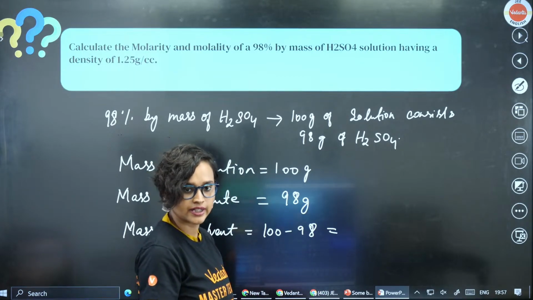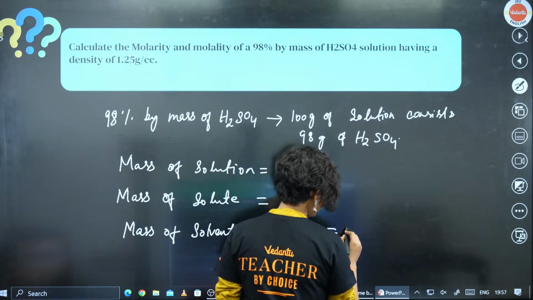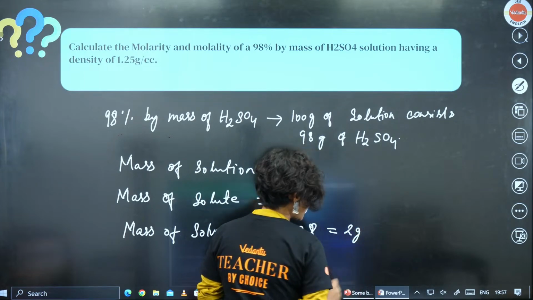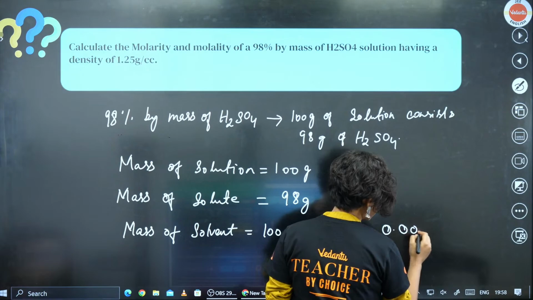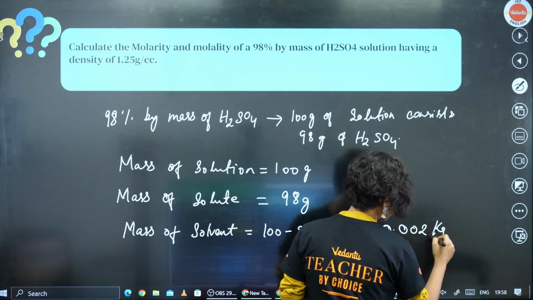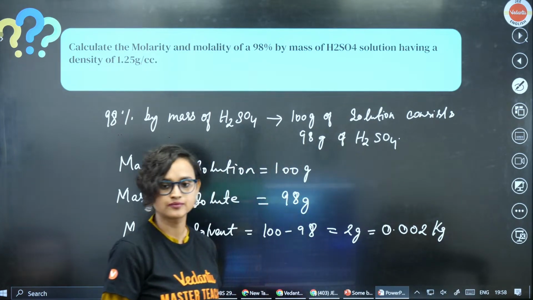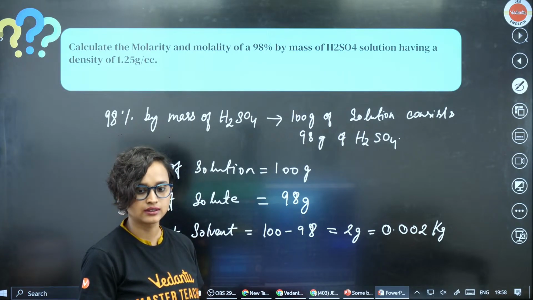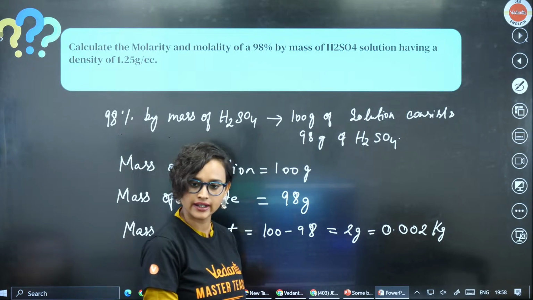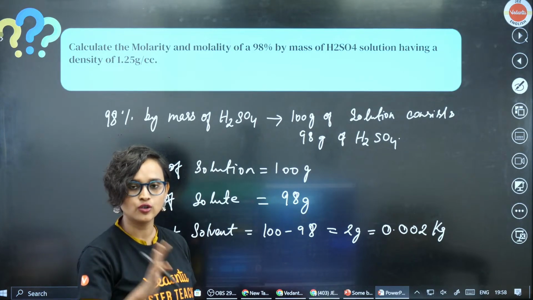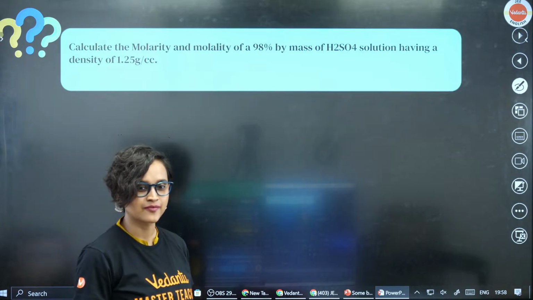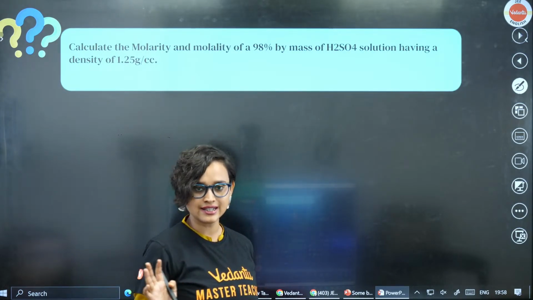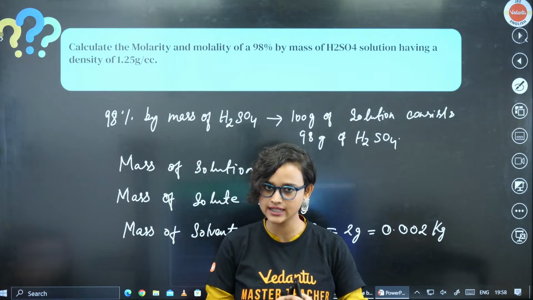2 gram, which I can also write as 0.002 kg. Can I do that? I can, right? You guys, wake up. Everybody, sleeping or what? Don't sleep. Till here everything is clear? Till here how we got it, everything is clear?